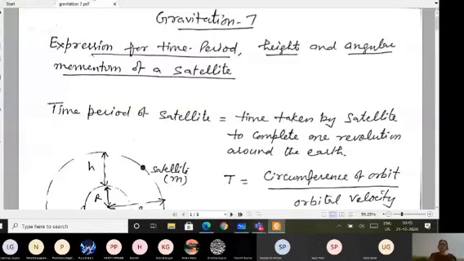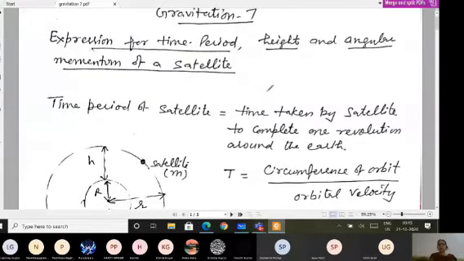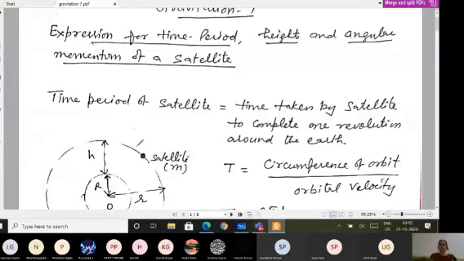We are dealing with gravitation in continuation only, and we have discussed the satellite. A satellite is a body which is revolving around a planet, or any heavenly body in the universe, and the given body is revolving around that heavenly body. That is termed a satellite.